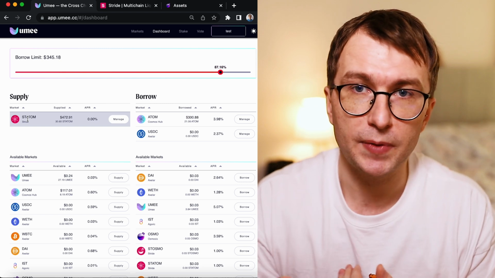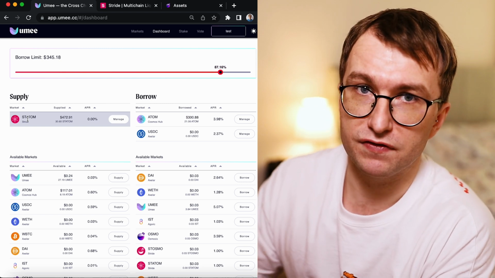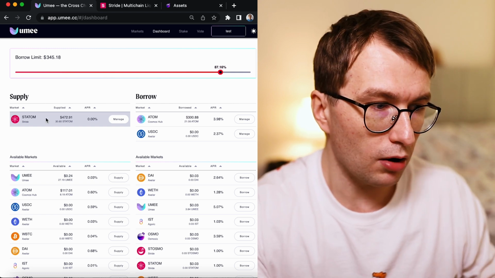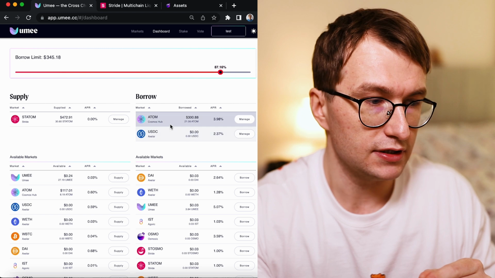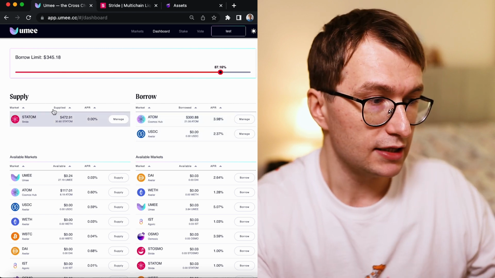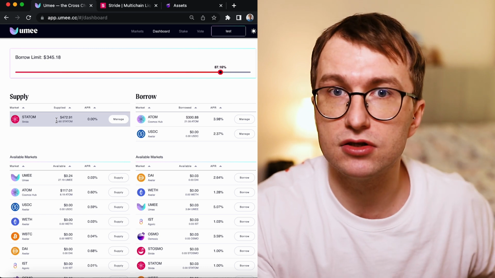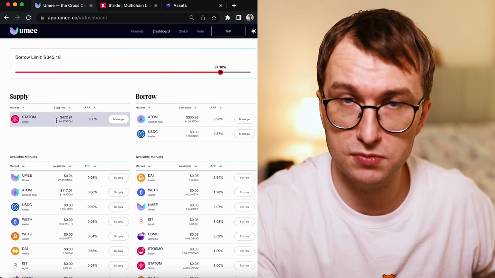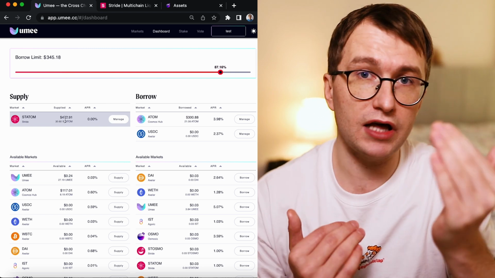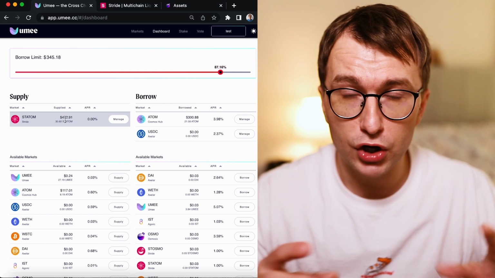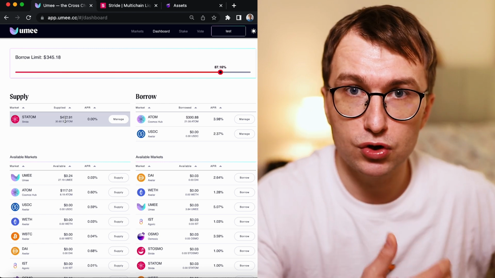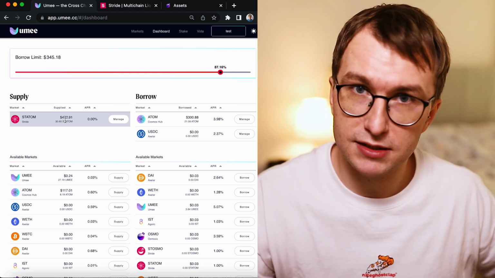So if suddenly someone would dump a lot of stATOMs and the price of stATOMs would drop below the value of the ATOMs that we borrowed, this position would get liquidated, right? So we would lose quite a substantial amount of money. As long as it doesn't happen, if we don't have this 40% flash crash, you could say you are relatively safe. But if you are a degen, obviously you can do this strategy to maximize your returns.